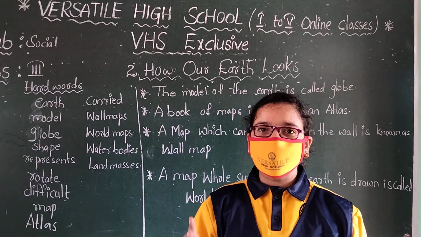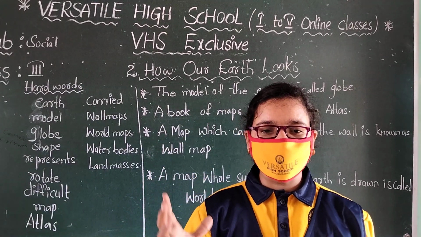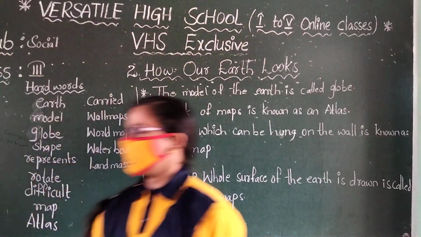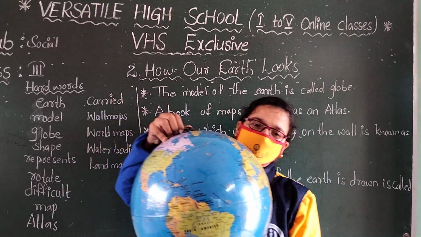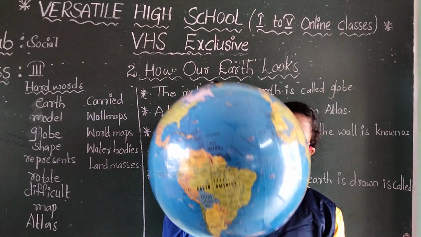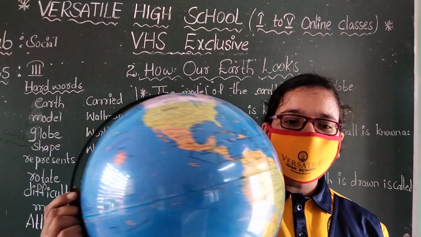This model is called the globe. What is this, children? This is the globe. This is the model of the earth.